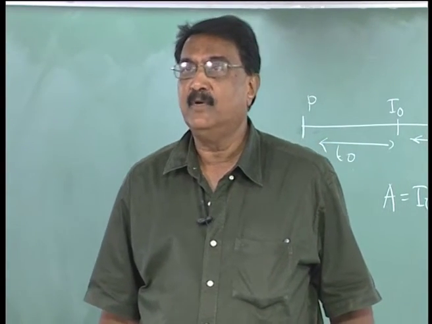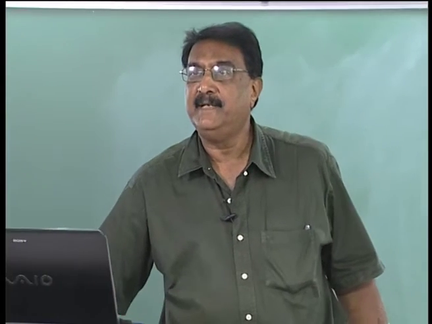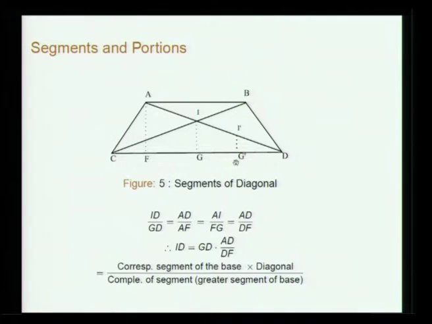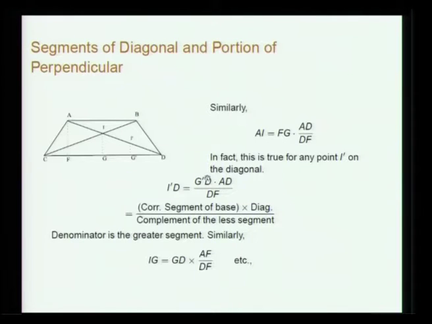So if you have I prime, essentially if you want to find I prime D, it will be equal to G prime D into AD by AF. So just a rule of proportion. And similarly the perpendicular, IG and I prime G prime. So these are the portions of the perpendicular, you can say this is the real perpendicular, and now we are getting some portions when you drop a perpendicular from some arbitrary points. So they are all given by the rule of proportion.